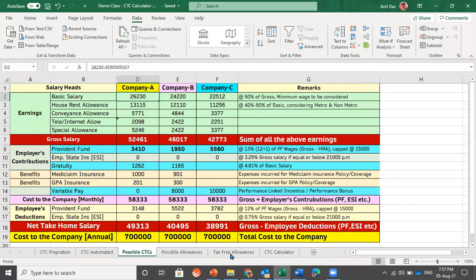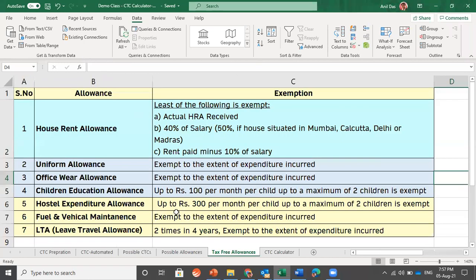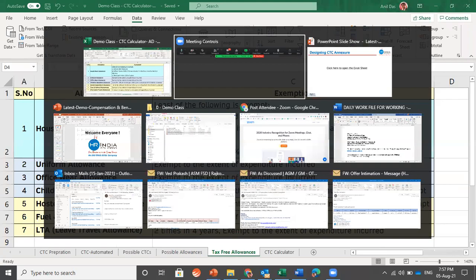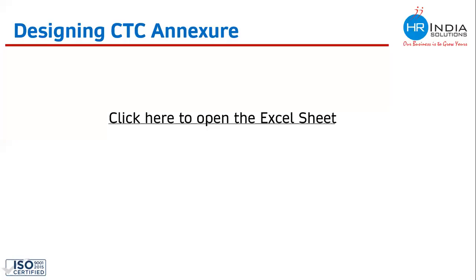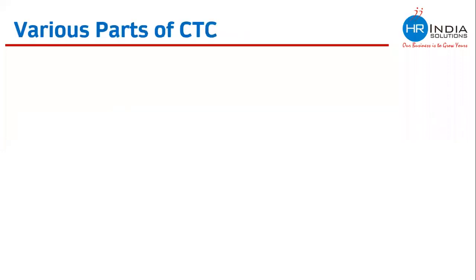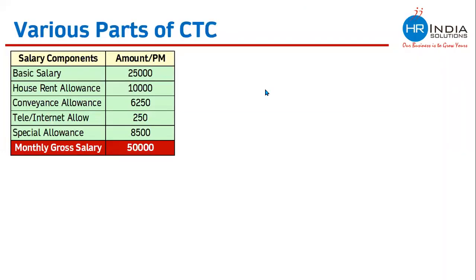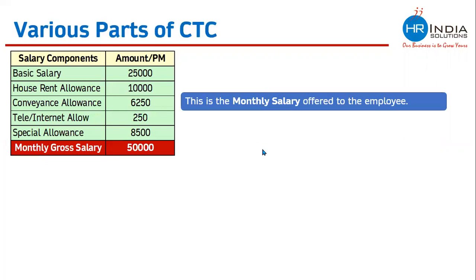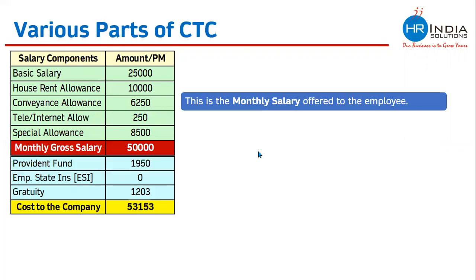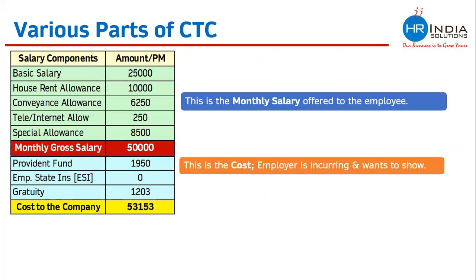And there are a few other things which we discussed. We also discussed what the tax-free components are. Let me go back to my Excel sheet. This is what I wanted to show on the PPT. This is what I wanted to show in the Excel sheet. This is how the salary breakup can be made or calculated. So among the CTC package, this is the monthly salary which is offered to the employee. This is the cost the employer is incurring and wants to show.